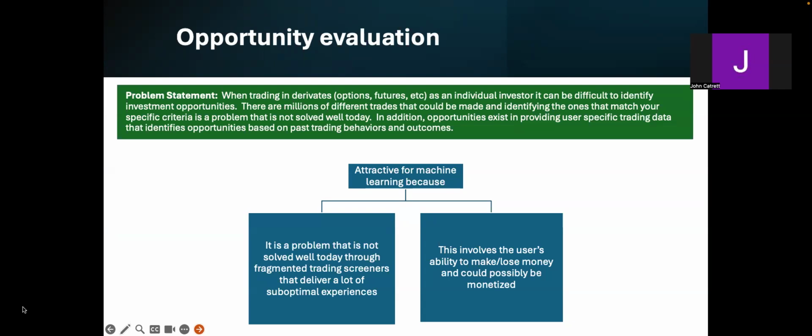In addition, opportunities exist in providing user-specific trading data that identifies opportunities based on past trading behaviors and outcomes. This is an attractive problem for a machine learning product. From a market or competitive standpoint, it is a problem that is not solved well today through fragmented trading screeners that deliver a lot of suboptimal experiences. In addition, this involves the user's ability to make or lose money and is a product that could possibly be monetized if you find product market fit.